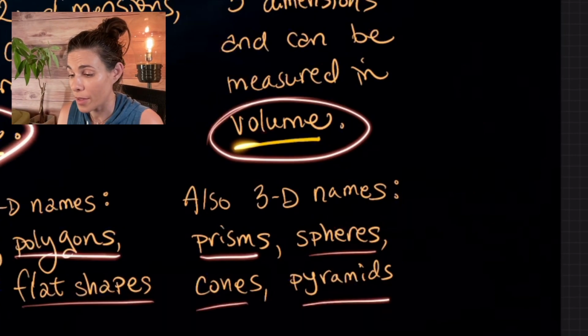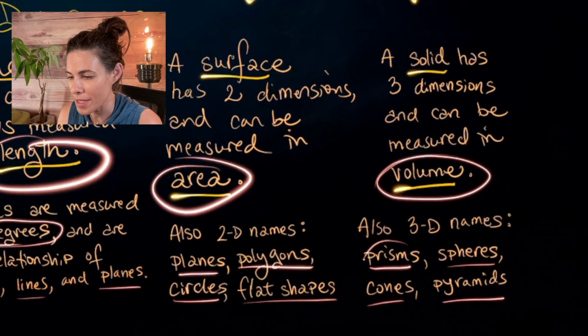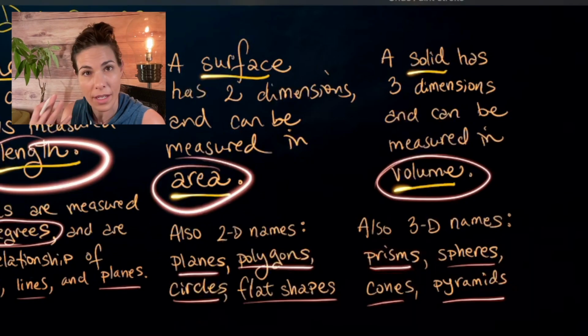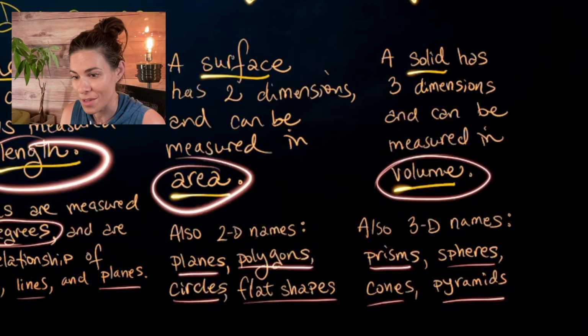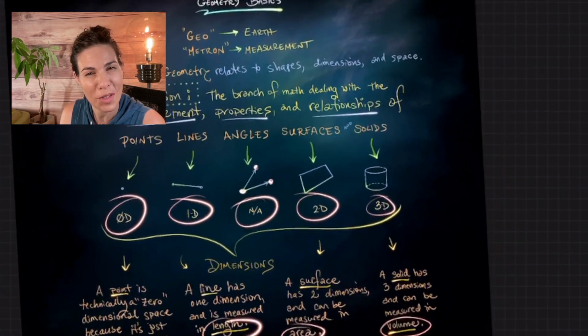You've probably heard of other words like cube, etc., but a cube is technically a prism. So most things will fall into these categories. A lot of other 3D figures are going to be either prisms or something else in those categories. Ta-da! That's it. Those are your geometry basics.